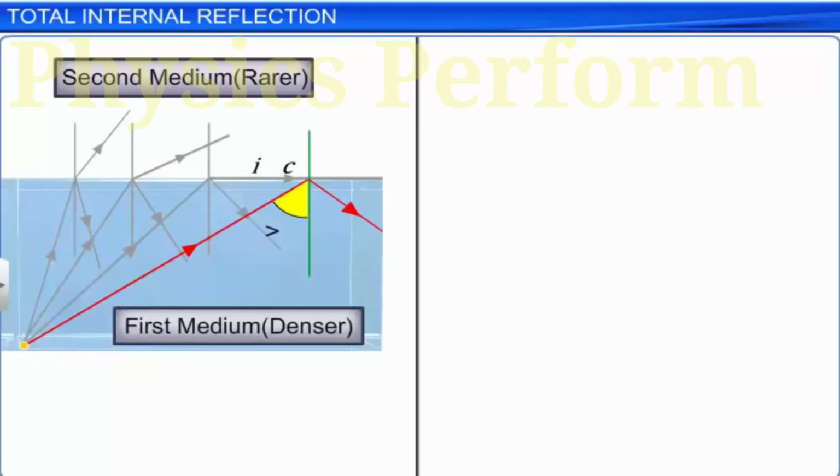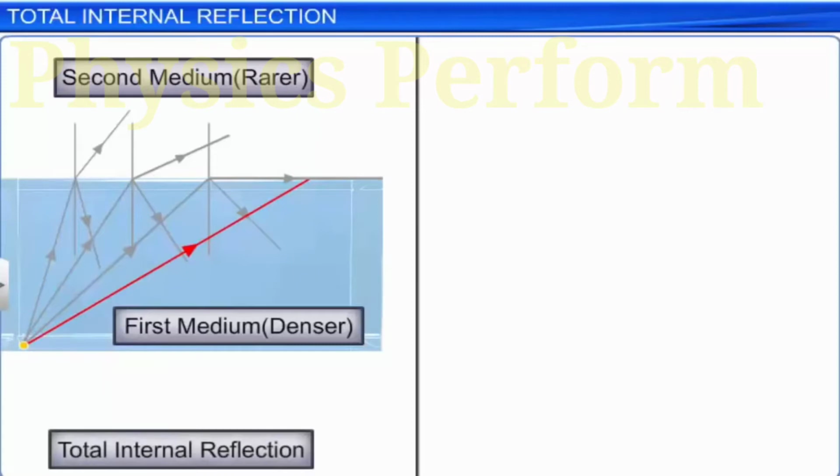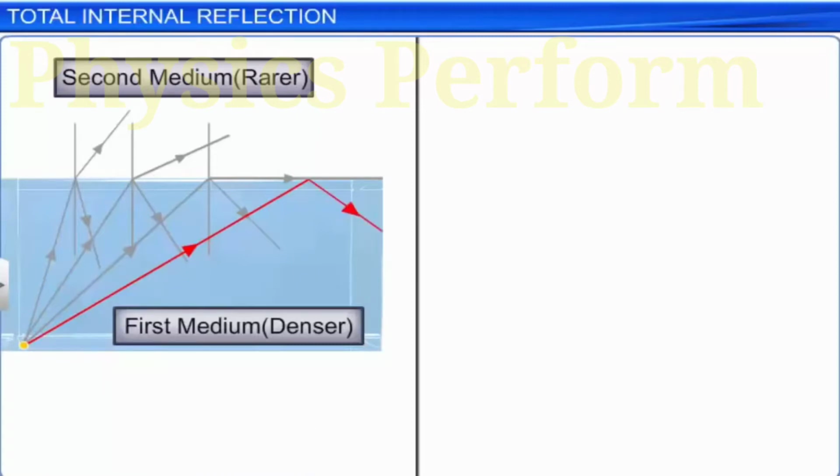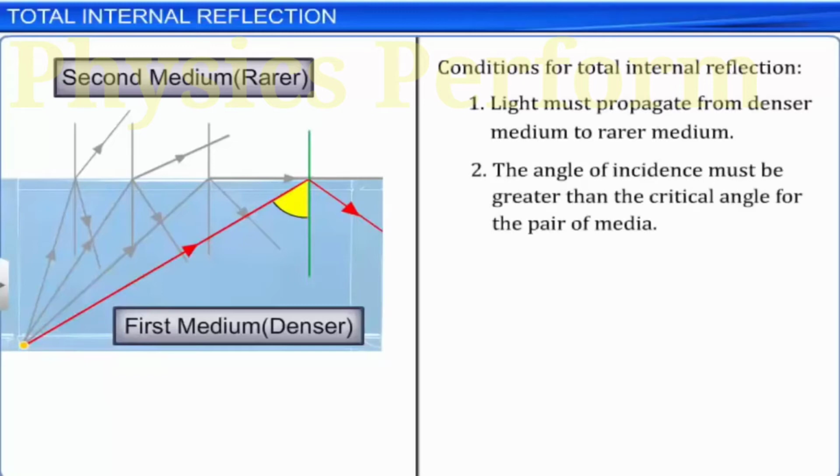That is, it gets totally internally reflected. Hence, for light to have total internal reflection, it must satisfy the following conditions. 1. It must propagate from denser medium to rarer medium, and 2. The angle of incidence must be greater than the critical angle for the pair of media.